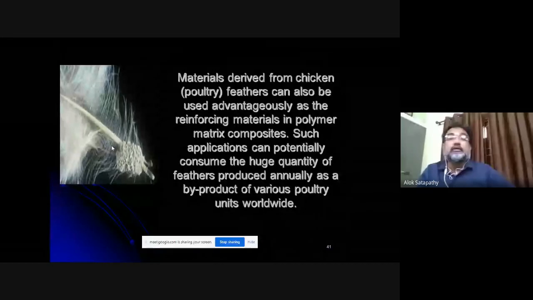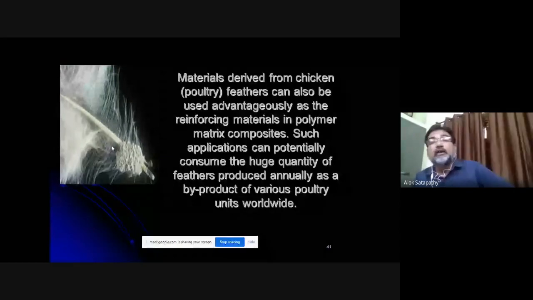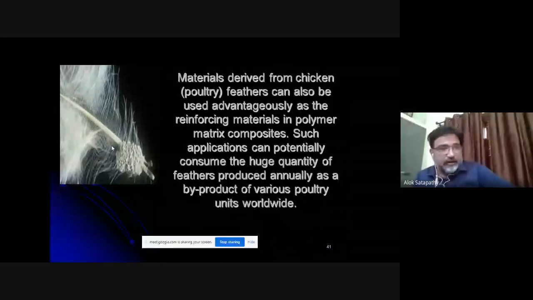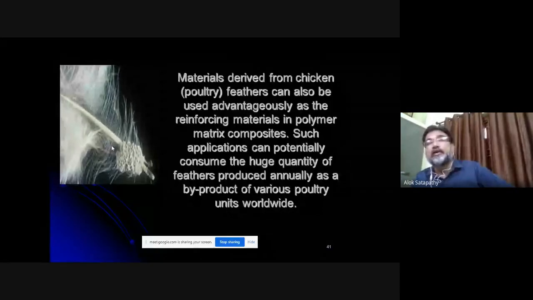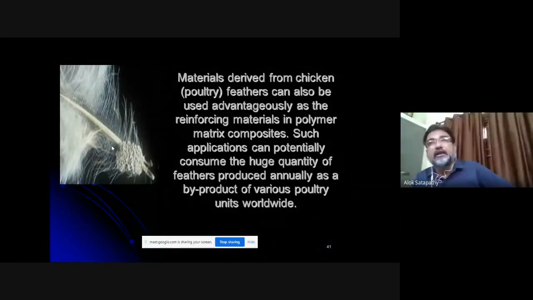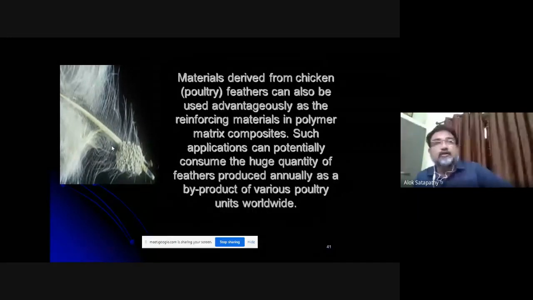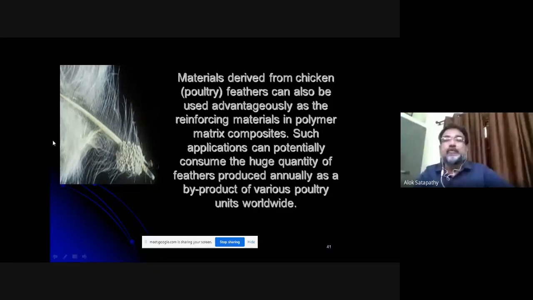We have tried with polyester and epoxy. We got very good composites. I will show you the picture of the composite. And those composites, we put them to wear applications and found that they exhibit excellent wear resistance properties. And at the same time, the cost of the product comes down heavily, because the reinforcement you are using, you are not buying from the market. It is easily available in society free of cost. Okay.